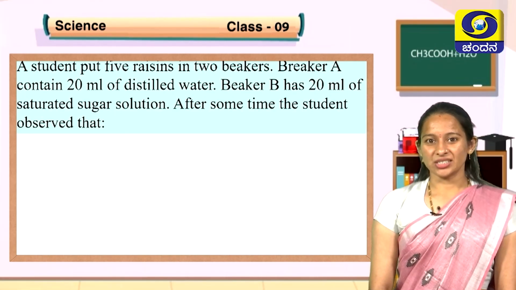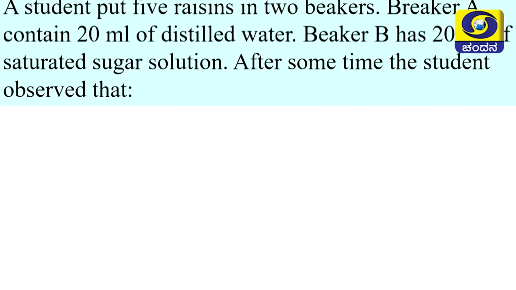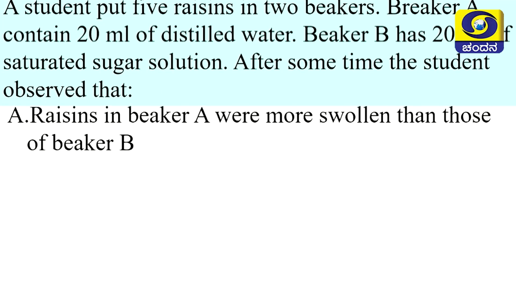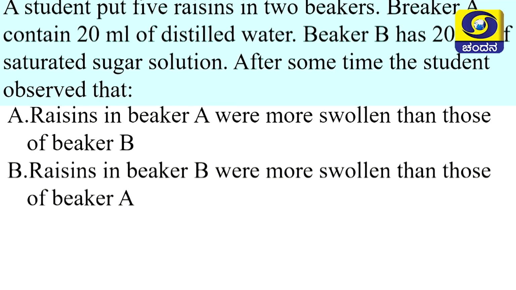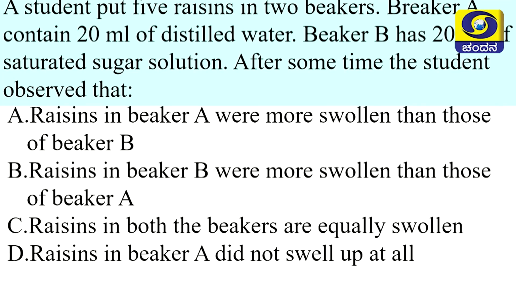The question is a little lengthy, children, but the answer will be easy. A student put 5 raisins in 2 beakers. Beaker A contains 20 ml of distilled water, beaker B has 20 ml of saturated sugar solution. After some time, the student observed: option A, raisins in beaker A were more swollen than those in beaker B. Option B, raisins in beaker B were more swollen than those in beaker A. Option C, raisins in both the beakers are equally swollen. Option D, raisins in beaker A did not swell up at all.